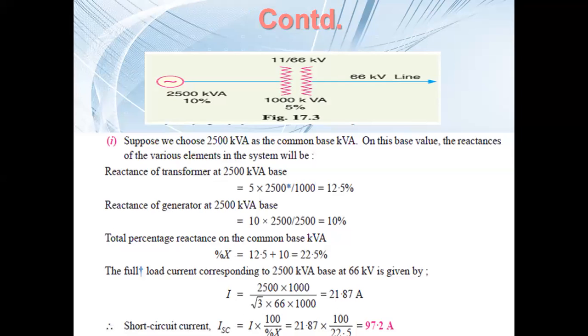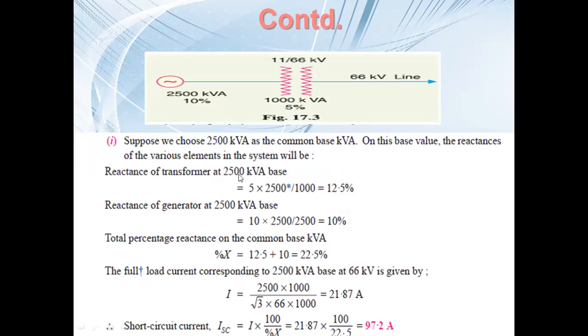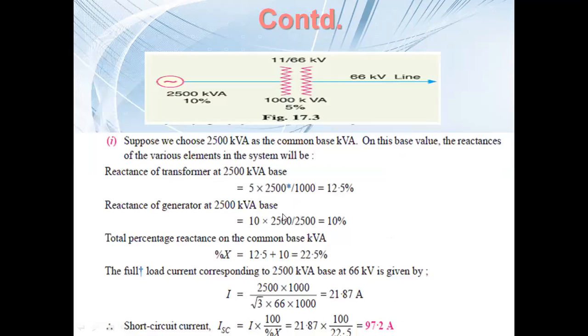Okay, fine. So now let us say someone has chosen 2500, but I will say no, I will not choose 2500. I will choose 5000 kVA. So any value you can choose. Now we are going to check whether it is dependent on the base kVA, or it is something different. If we choose another base kVA, is there any change in the short circuit current? That is our objective.